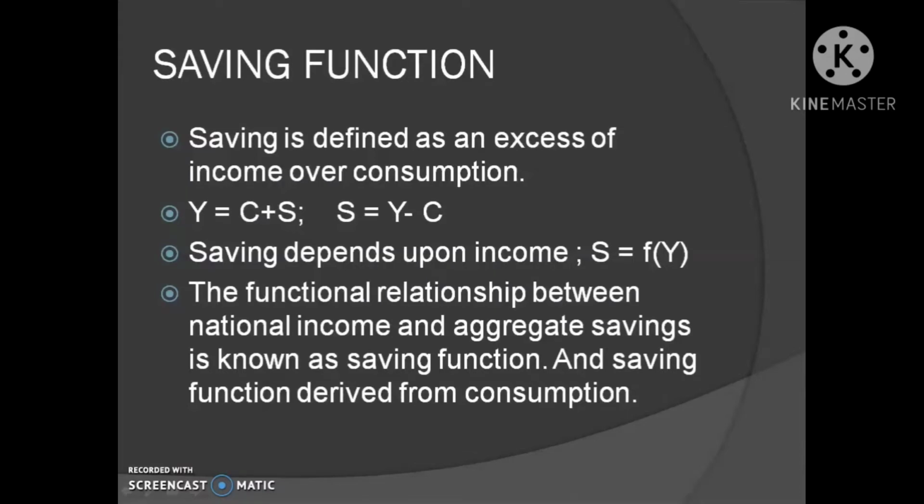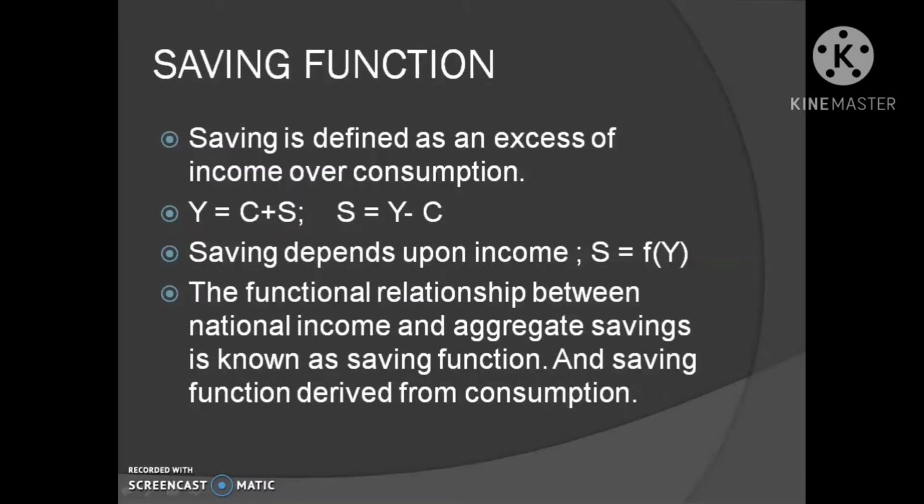Symbolically, saving is expressed as S is equal to Y minus C, because Y is equal to C plus S, that is income is equal to consumption plus saving. So saving is equal to income minus consumption. Saving depends upon income, and consumption also depends upon income.